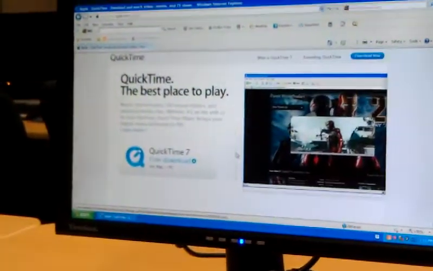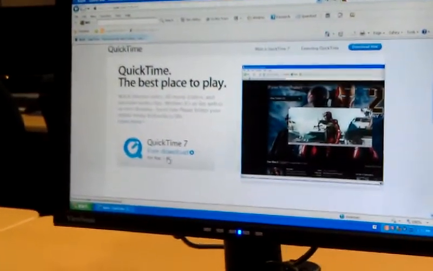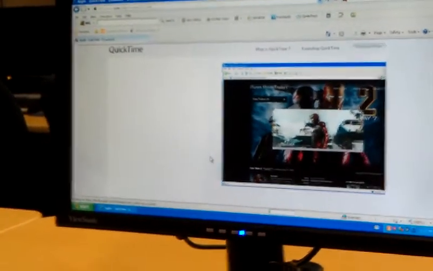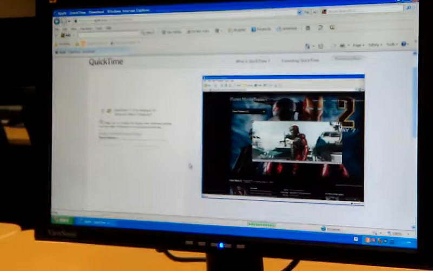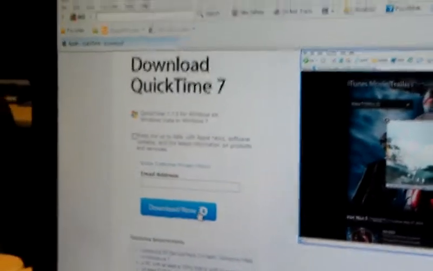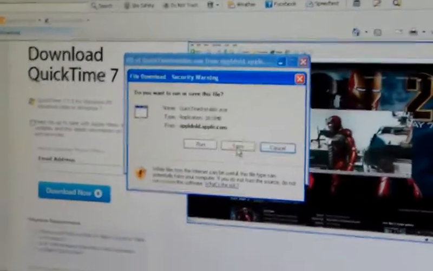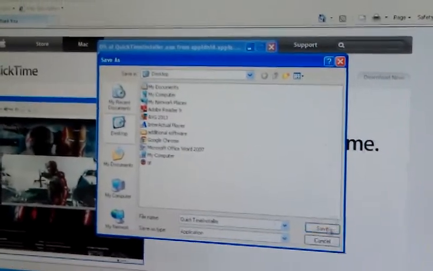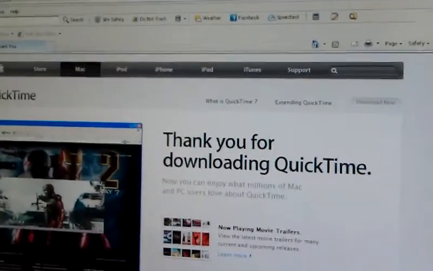Okay, very good. And you're going to click on the top one. Click on the free download. I'm going to uncheck this, not give them their email address, and click download now. Then you're going to save it. And you're going to save it to your desktop or anywhere that you want. Save time, I already downloaded it.